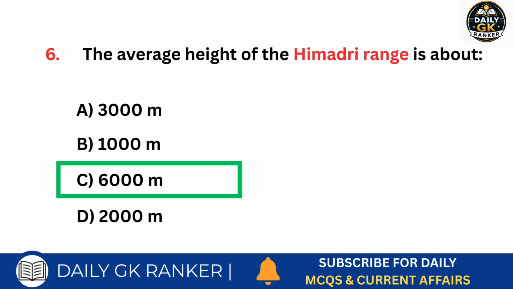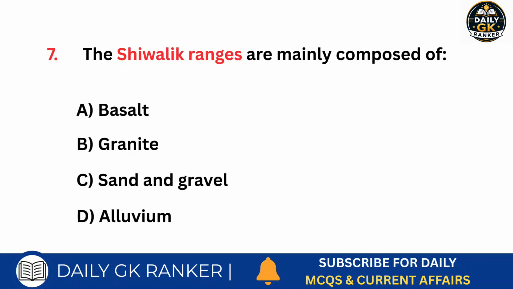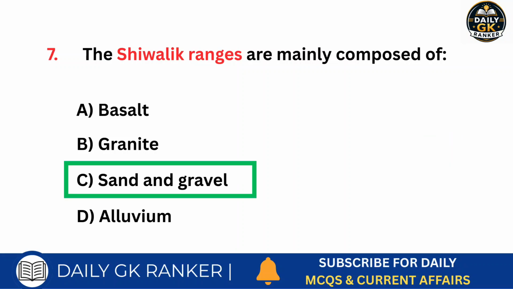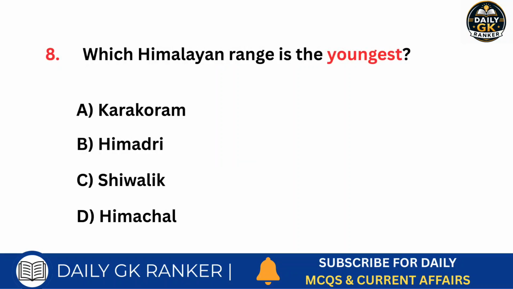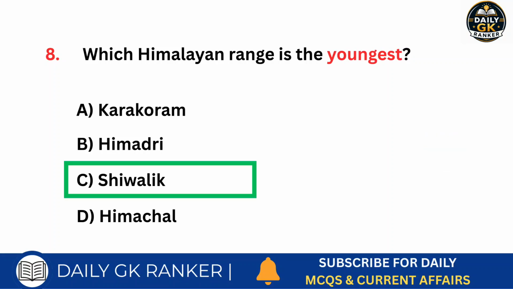Answer is 6,000 meters. The Shivalik ranges are mainly composed of? Answer is sand and gravel. Which Himalayan range is the youngest? Answer is Shivalik.